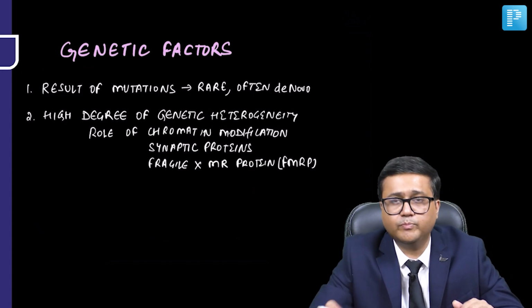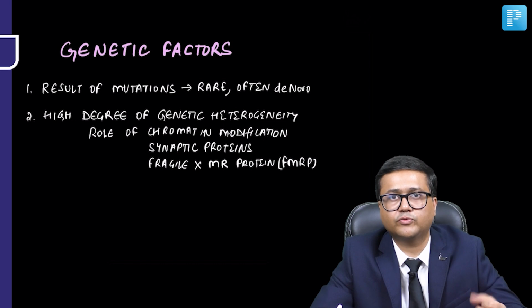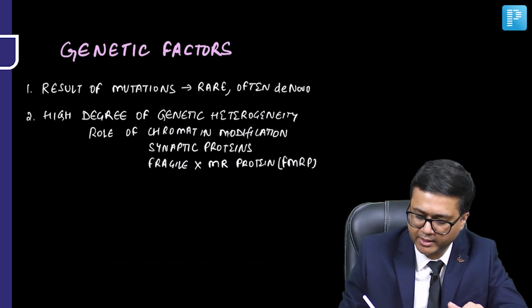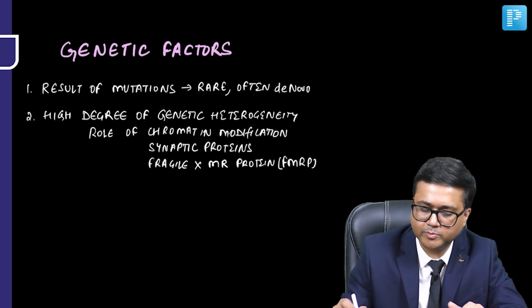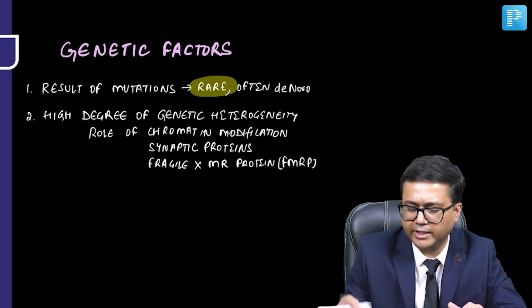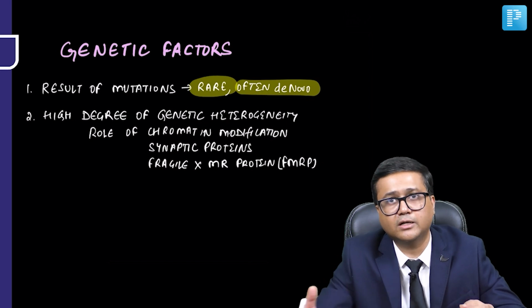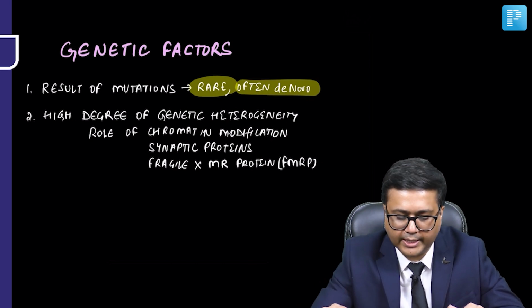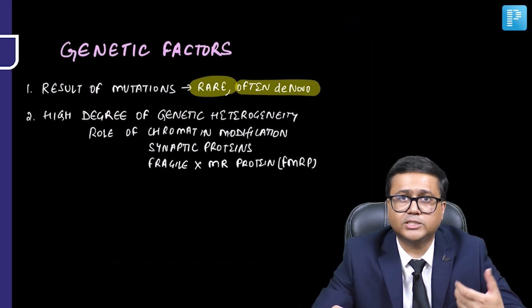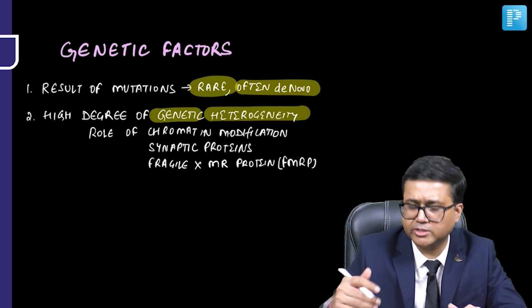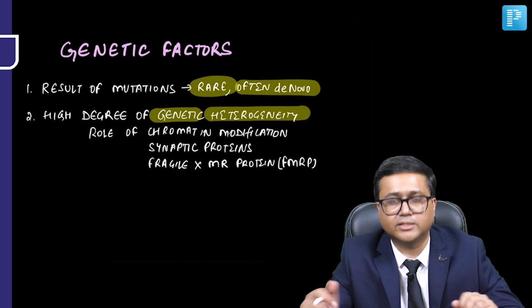Now, there are certain points which have emerged from various genetic studies. These mutations are rare and often de novo. Often these are new mutations which occur and lead to ASD. Also in these genetic studies, it has been shown that there is a high degree of genetic heterogeneity in the cases.